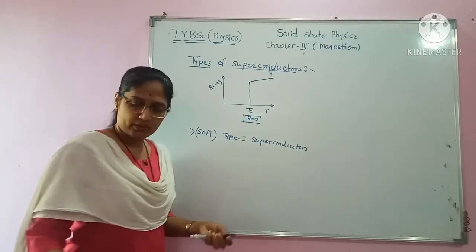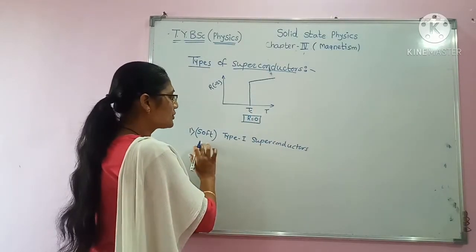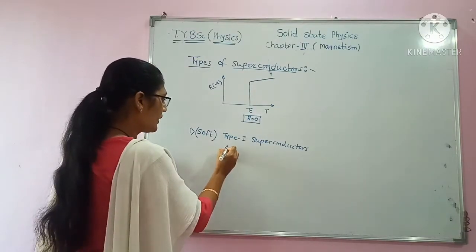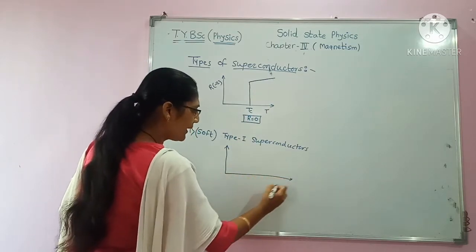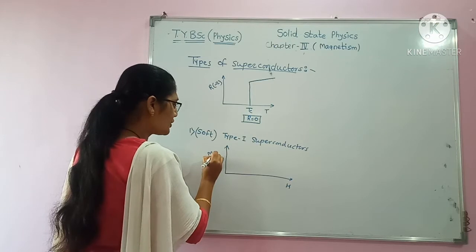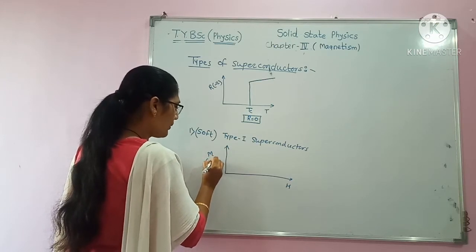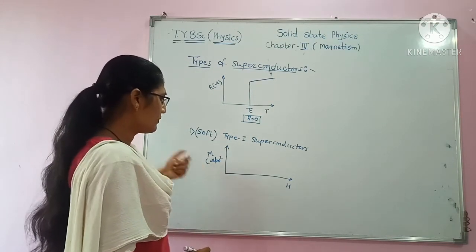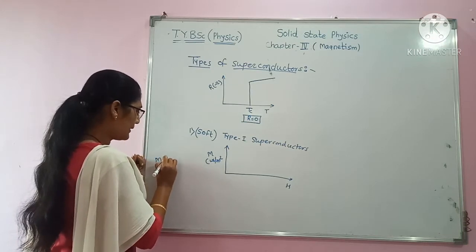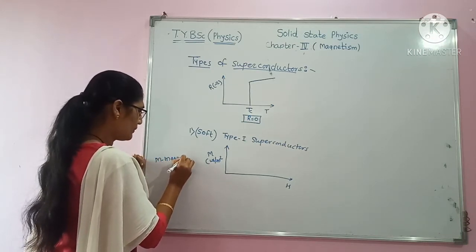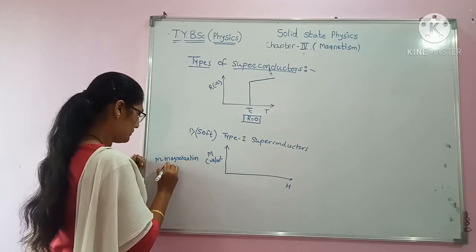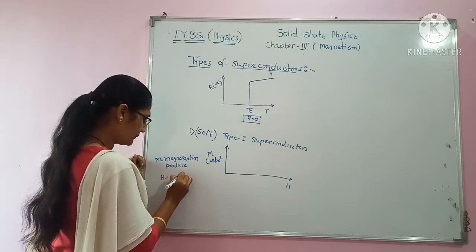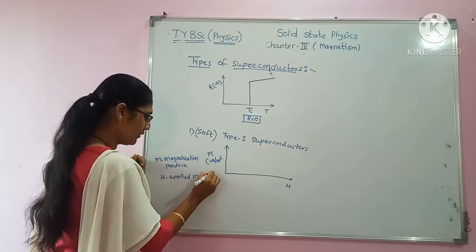So in today's lecture we are going to see the soft superconductors, that is type 1 superconductors. So when we plot the graph of applied magnetic field versus magnetization produced, it is in Tesla or Weber per meter square. Applied magnetic field versus magnetization, where M is magnetization produced and H is applied magnetic field.